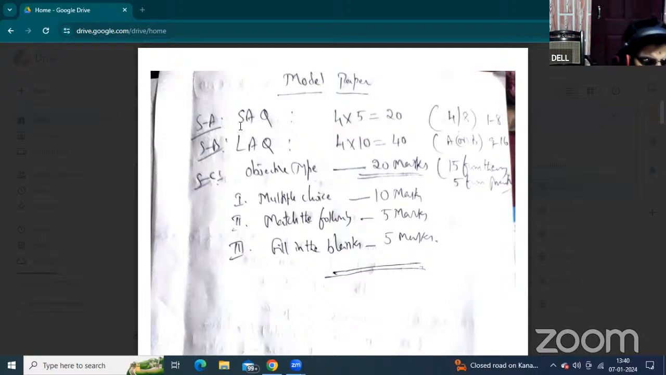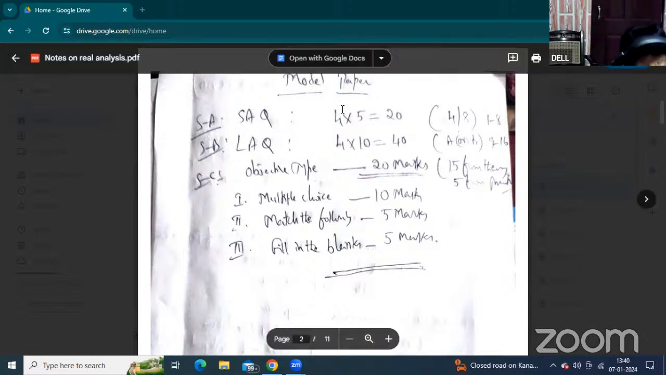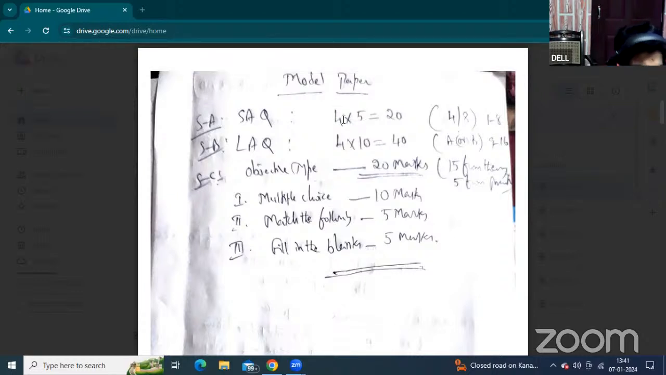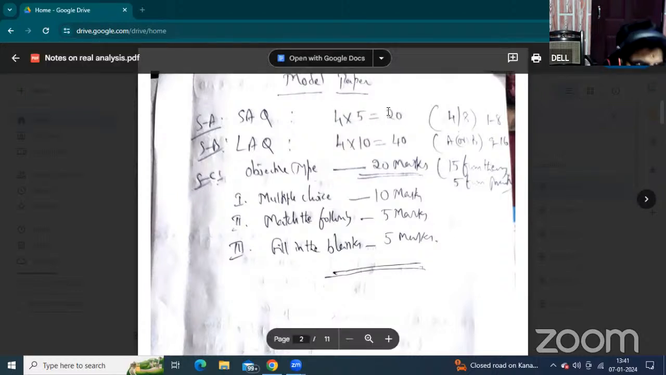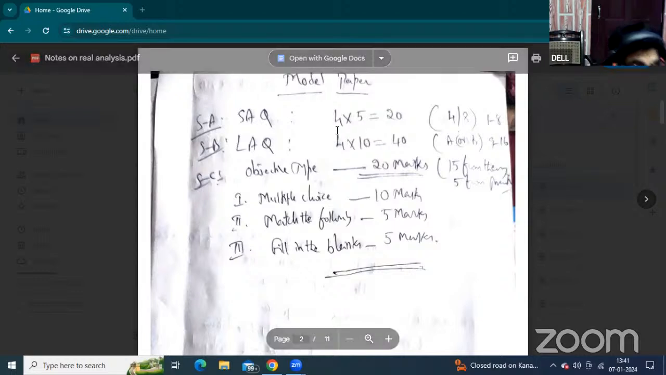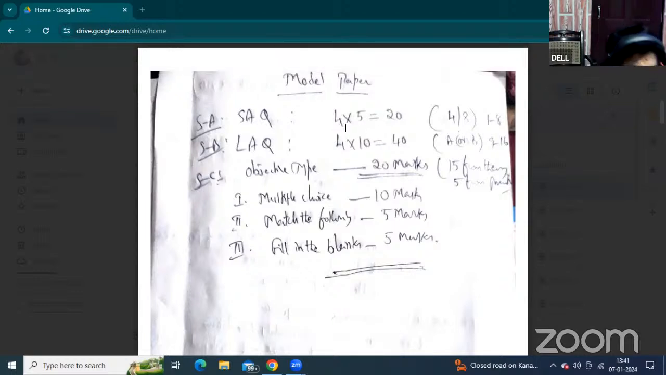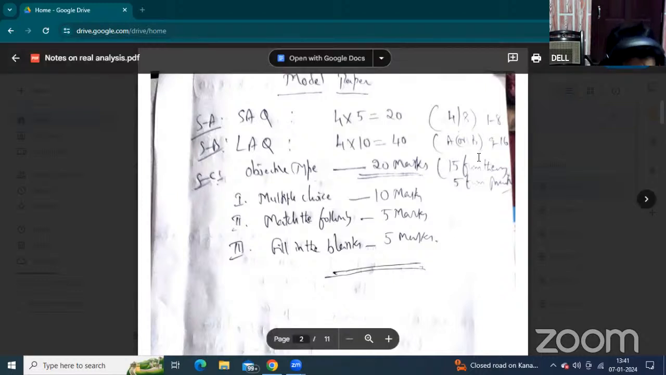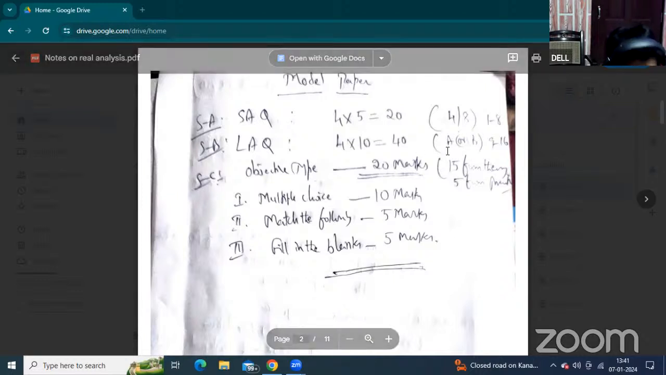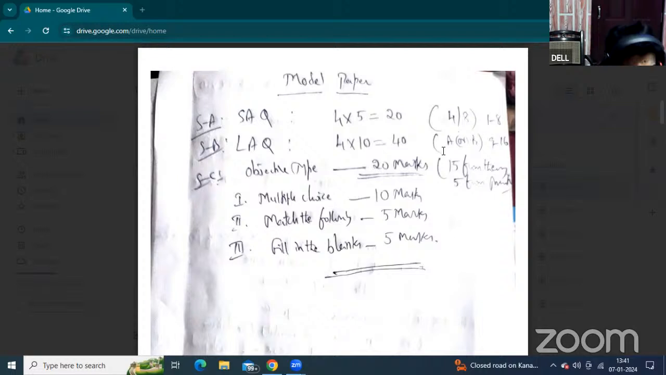Now you have to answer only 4 questions. Each question carries 5 marks, 4 into 5, that is 20 marks. Okay, next is Section B, the long answer questions. Each block we are getting A or B. There are 2 questions from each block.